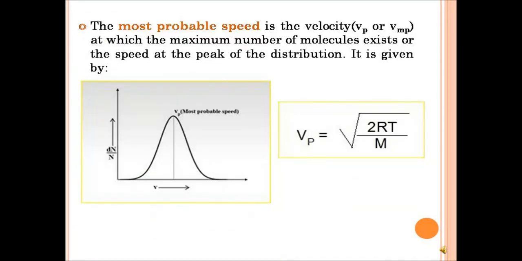The most probable speed is the speed or the velocity at which the maximum number of molecules exists, or the speed at the peak of distribution. You can see the peak of the distribution here. The area inside represents the molecules. So where the molecules are at the highest, or peak, or maximum is what is known as the most probable speed, and it is given by this formula: v equals the square root of 2RT over M.